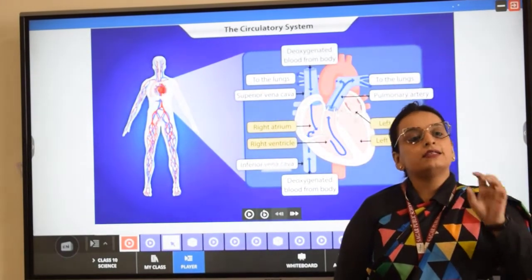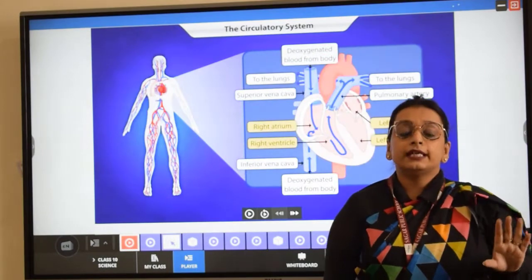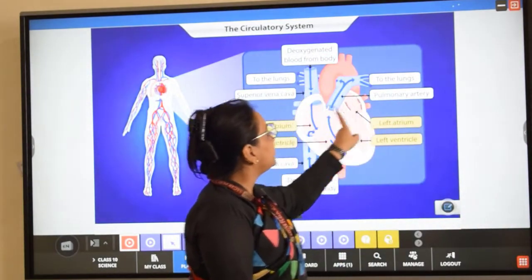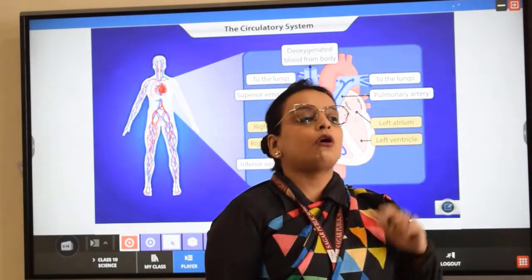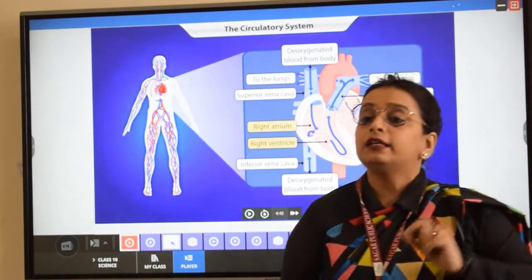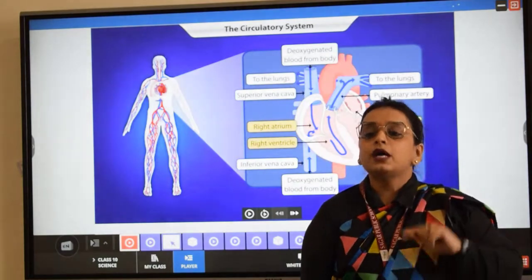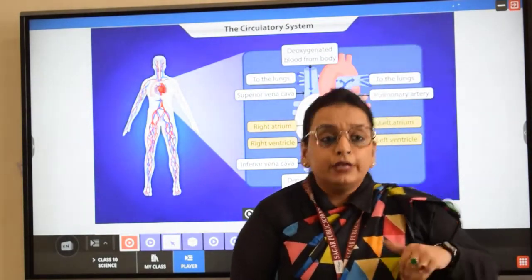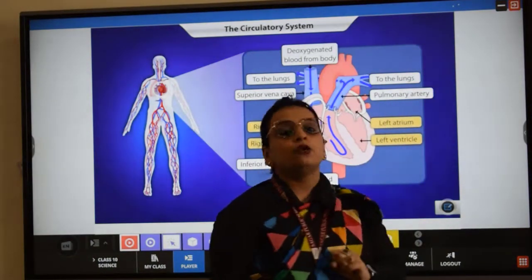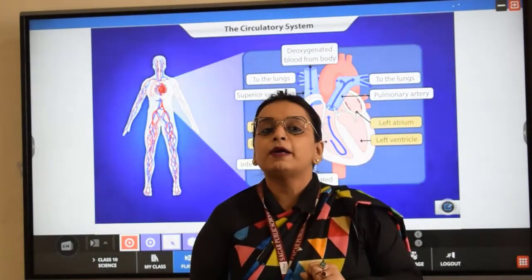Now we have discussed what arteries basically are. Arteries are the blood vessels that carry oxygenated blood. But pulmonary arteries carry which blood? Deoxygenated blood. Then why are we calling this blood vessel, which carries the deoxygenated blood from the heart to the lungs for its oxygenation, an artery? We would have called it pulmonary vein also, no? So why are we calling it pulmonary artery?